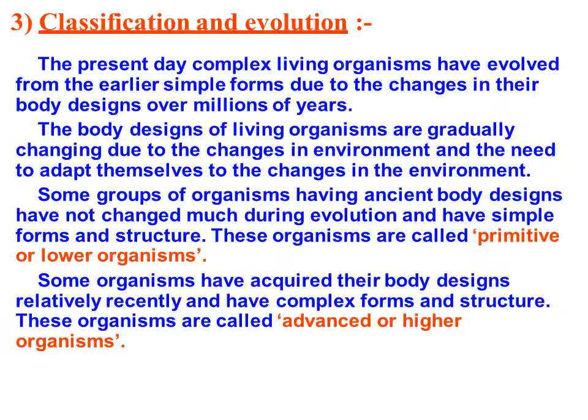Okay, so the body designs of living organisms are gradually changing due to change in environment, and they need to adapt themselves to the change in the environment. Okay. So as I told, an example of the monkeys, they mostly are arboreal animals, arboreal habitats, and they get their food from the trees.